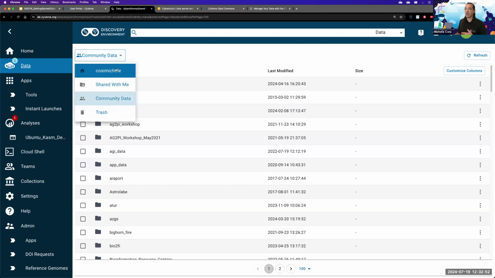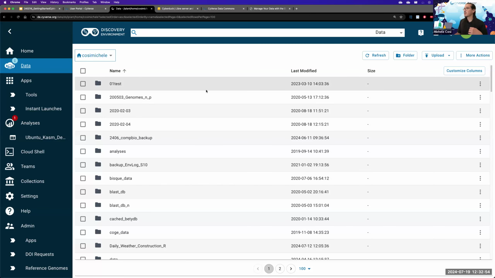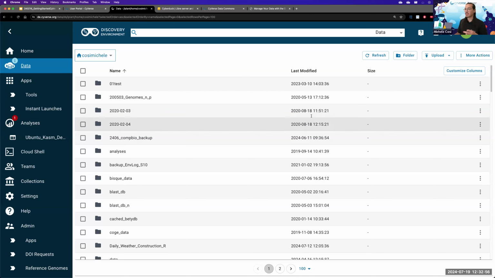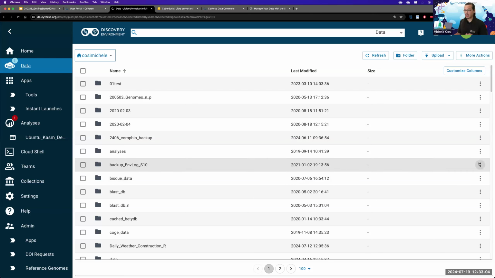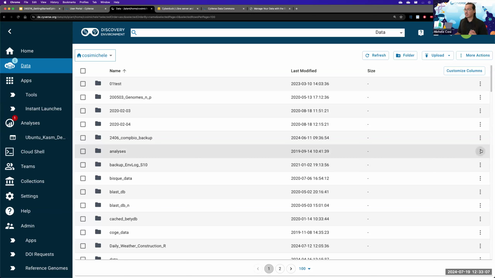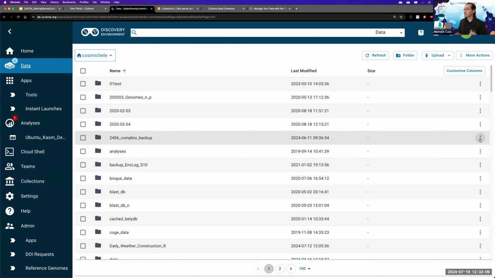Going back to our own folder, we talked about sharing very quickly, so I'm going to show you how you can share a specific folder or a file with somebody that you are collaborating with. I'm going to select this folder right here, which is a backup folder, and click on it.